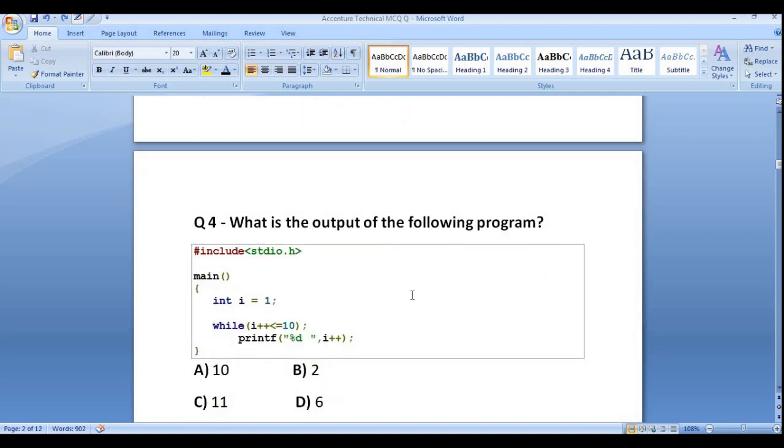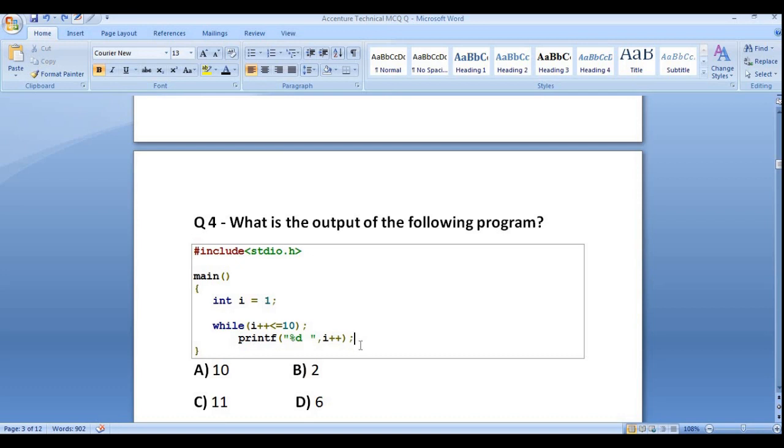So now let's move to the fourth question. Please again pause this video and try to solve it by yourself. What is the output of the following program? Again a C programming question. We have initialized the value of i as 1, and we are using a while statement and printing the value of i++. This is the post increment operator.